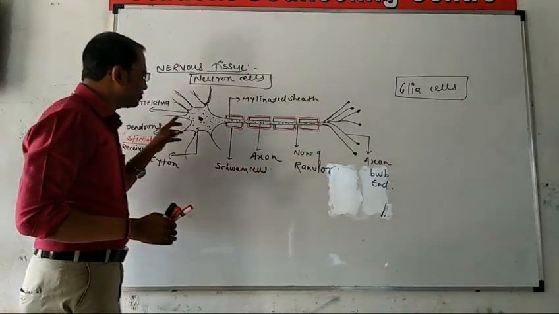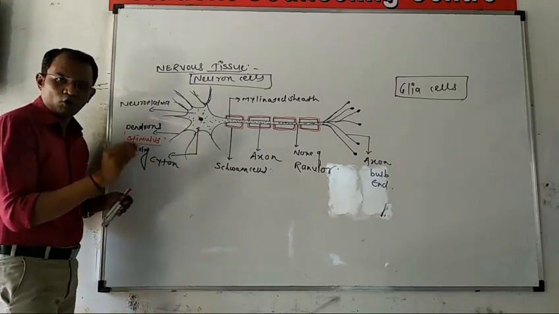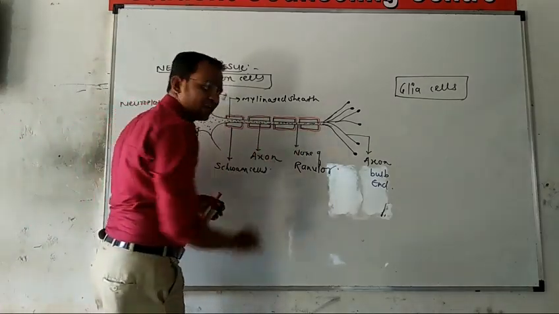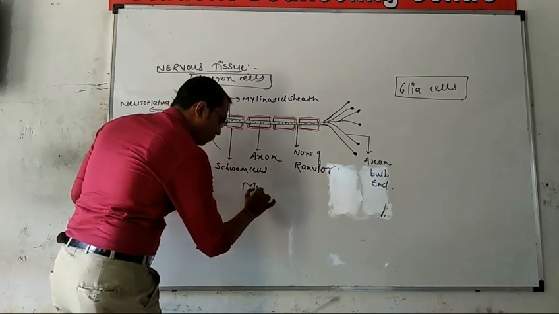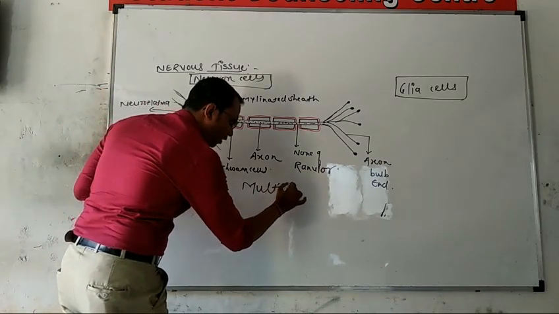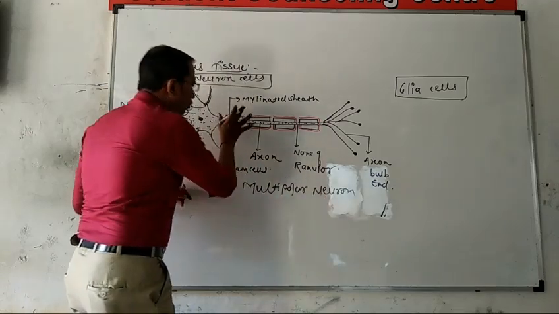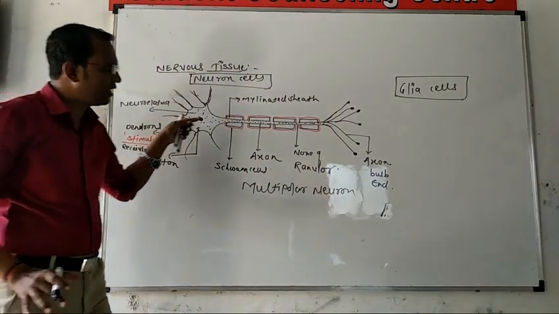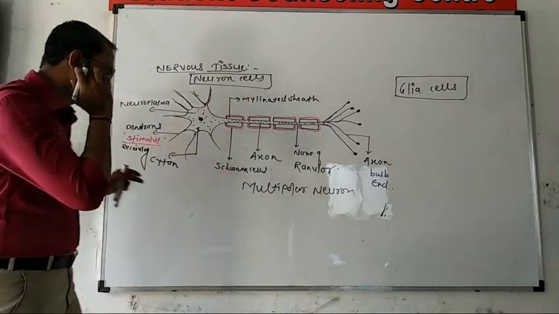Then this specific neuron, which consists of many dendrons and a single axon, is known as the multipolar neuron. So according to these dendrites and axons, neurons are again divided into different types.